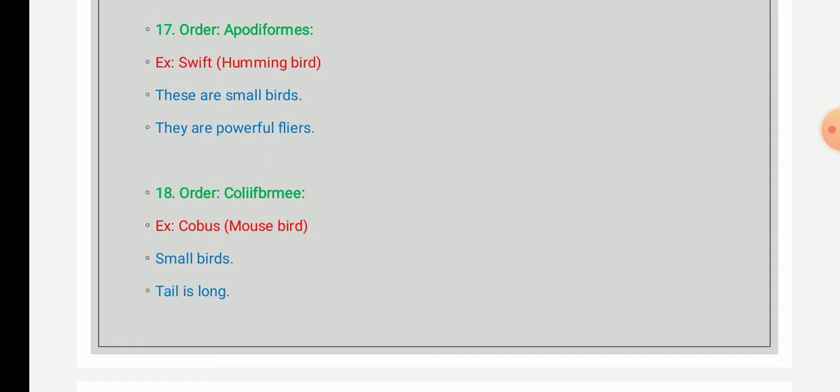So the modification of the beak and the feet takes place as per the mode of their life and habitat. Swifts have a broad mouth with large eyes. Bright-colored plumage is present in hummingbirds, while in swifts the body is mostly black, grey, or brown in color.